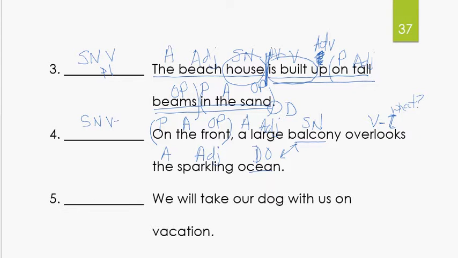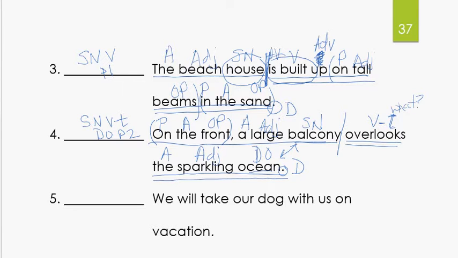Subject, noun, verb, transitive, direct object, pattern 2. Check. Let's go to the end of the sentence. Period, statement, declarative. Let's go to the verb. Go right to the verb and draw a line in front of it. Balcony. Underline your complete subject once and your complete predicate twice. What is your simple subject and simple predicate in this sentence? Balcony is your simple subject. Overlooks is your simple predicate.